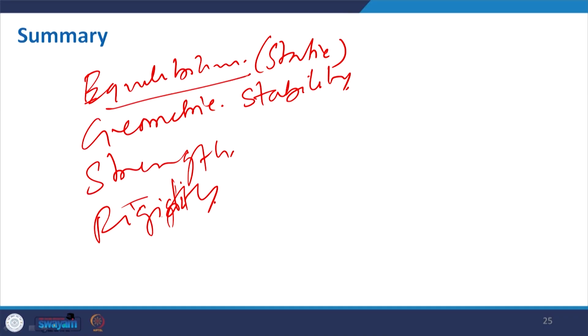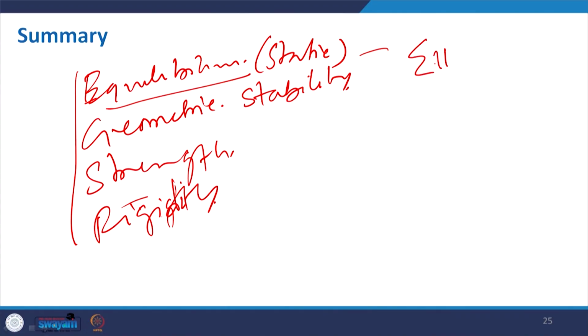To make the structure stable, everything will play together. This is a very important discussion that we had in this lecture. So, these are the structural requirements in order to make your structure resist all imposed loads.